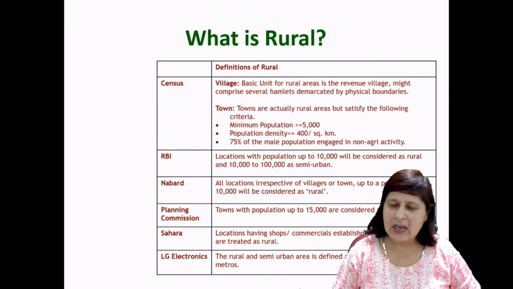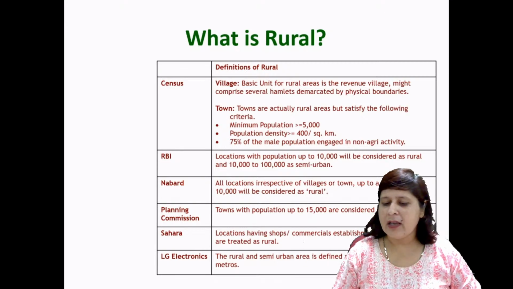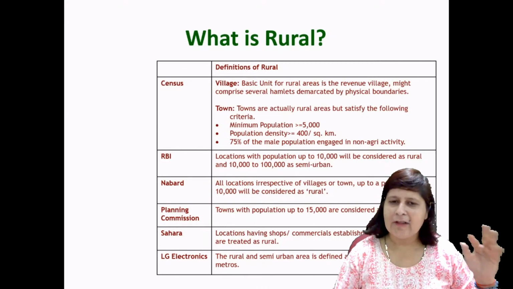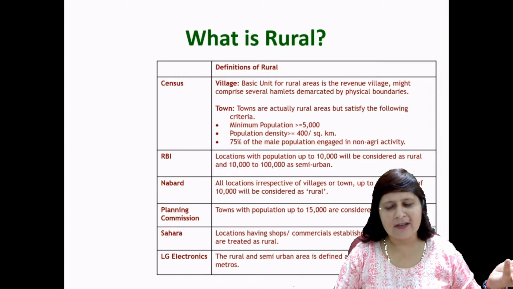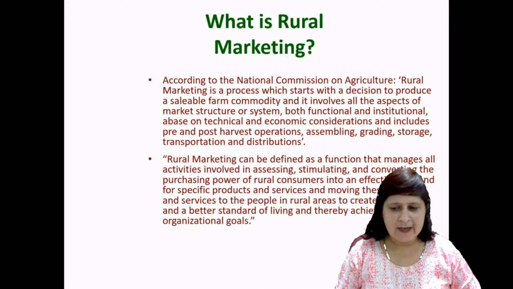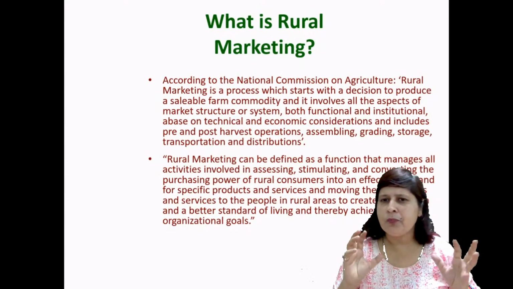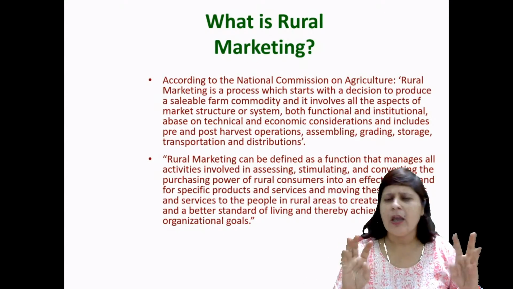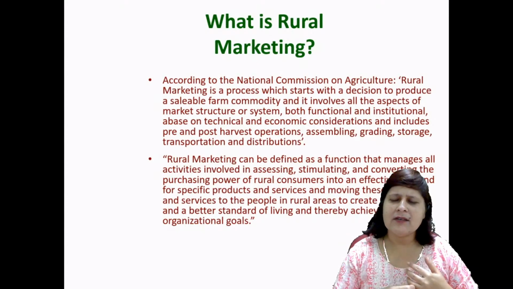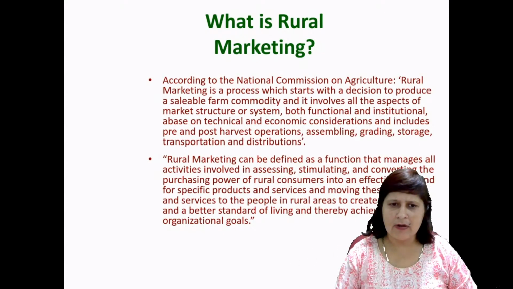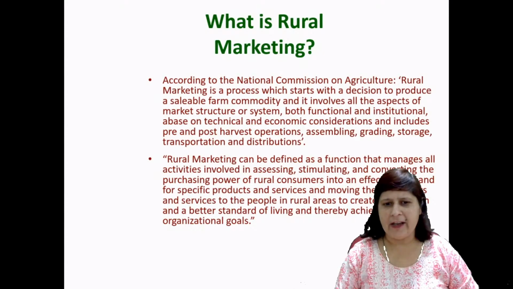And LG Electronics, the rural and semi-urban area is defined as all areas other than the 7 metros. Other than the 7 metros, the rural and the semi-urban areas are defined as rural according to LG, right? So if we consider it on the basis of population, if the population size is up to 10,000, then we consider it as rural. What is rural marketing, right?